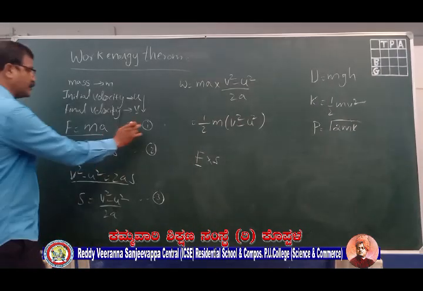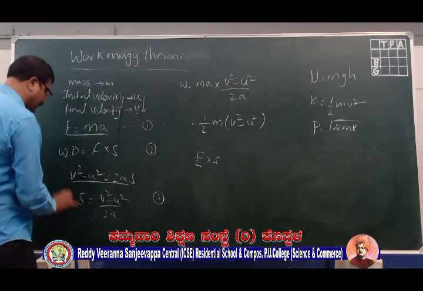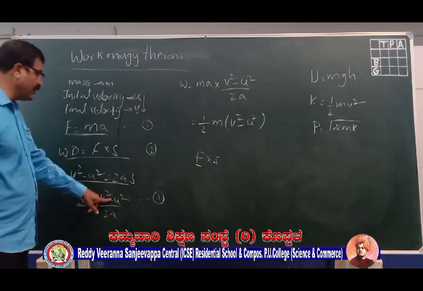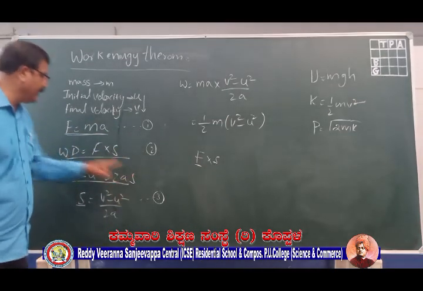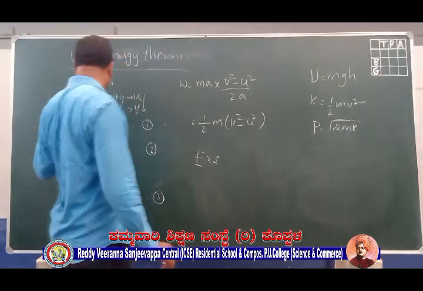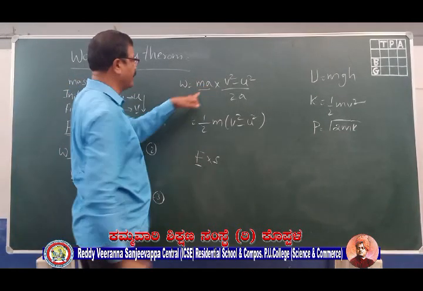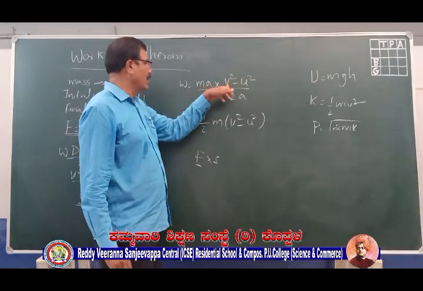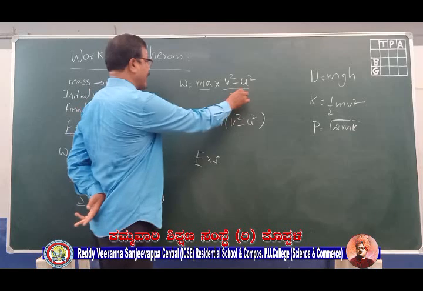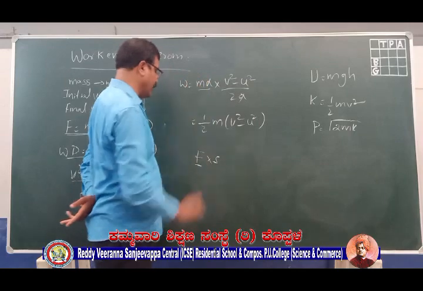Now what I will do, I will substitute equation 1 and equation 3 in equation number 2. Equation 1 is for F, equation 3 is for displacement. When I substitute these things, I get W, that is work done, is equal to F. Instead of F, I have substituted ma. Instead of S, I substituted v square minus u square by 2a. So when I cancel the things here, what I will be getting? Half into m into v square minus u square.